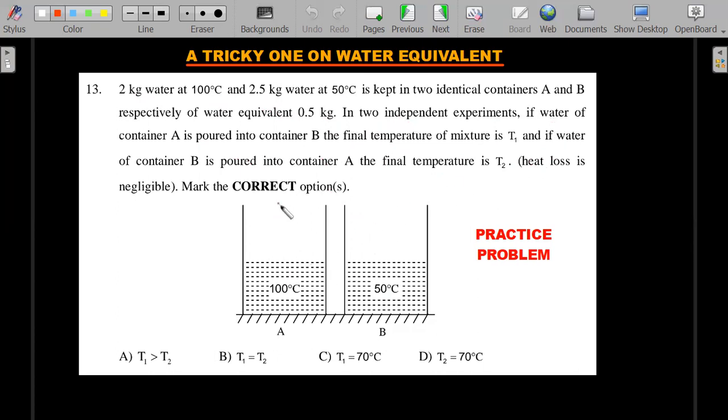That means whatever contents you are pouring into that container, the container plus the water together, the calorimetry principle is valid. That is what heat loss is negligible means, that Q1 plus Q2 plus Q3 is equal to 0. Mark the correct options. Okay, more than one may be correct. So please do give it maybe 1 or 2 minutes. It's at the JEE Advanced level. Can still have it at JEE Mains level also. There's nothing wrong in it.